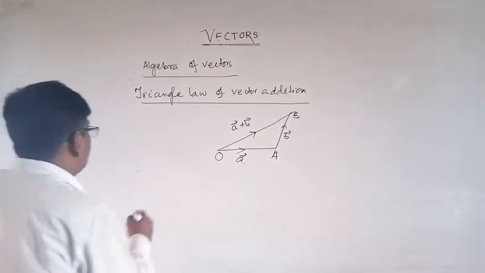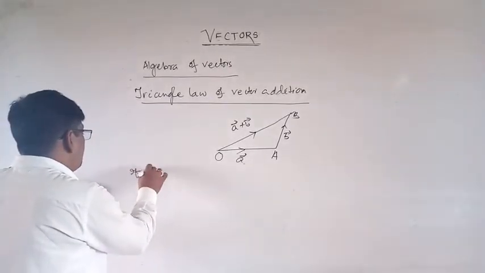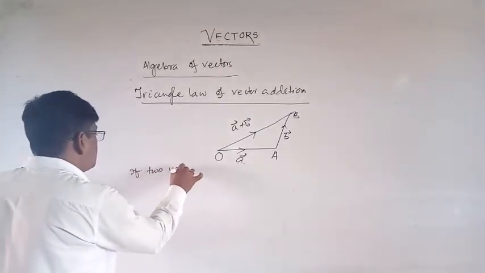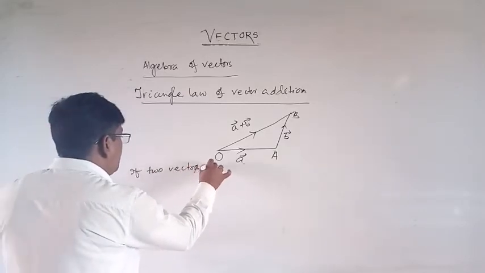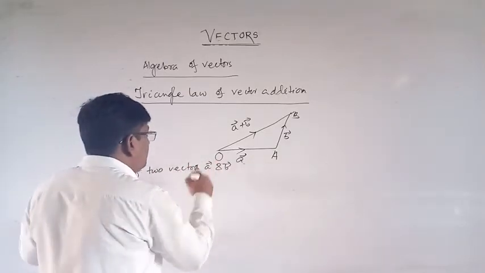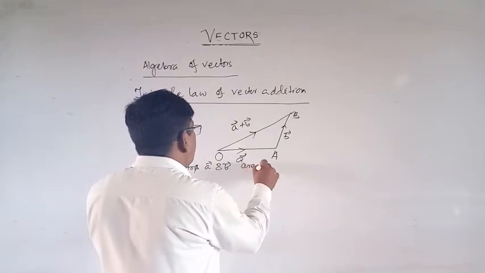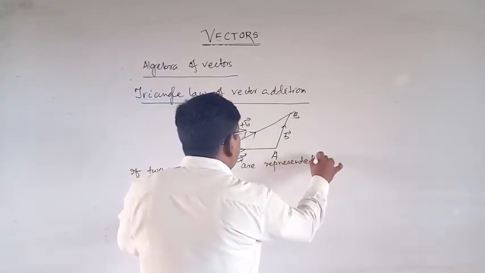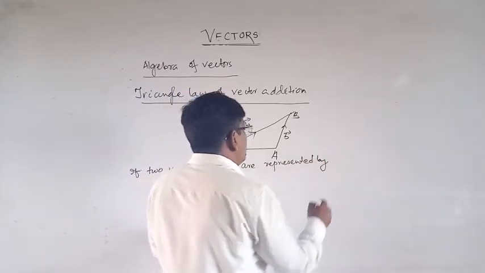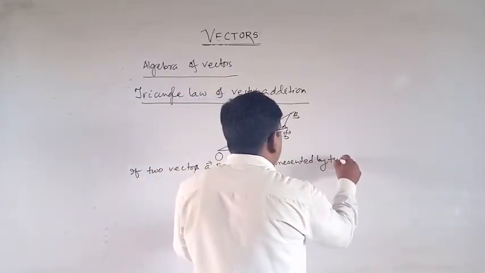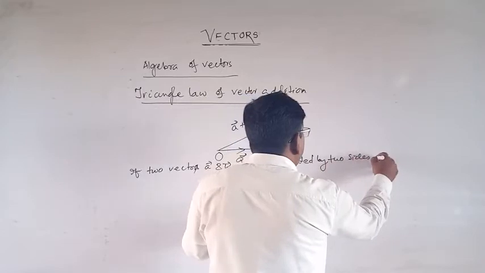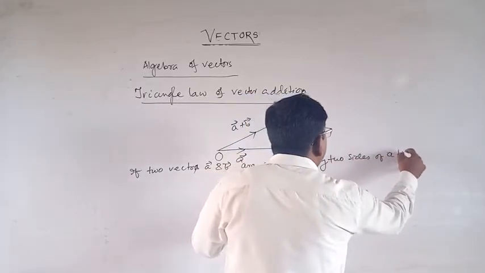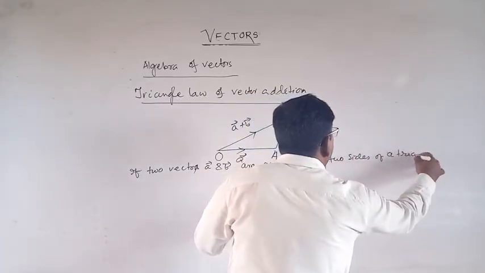The law is, if two vectors A and B are represented by two sides of a triangle,